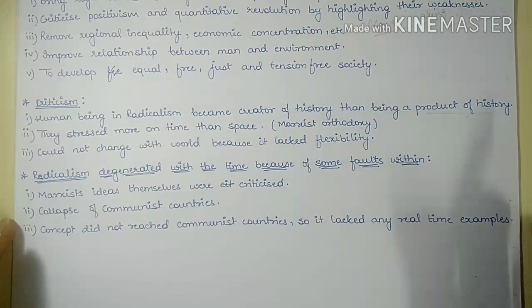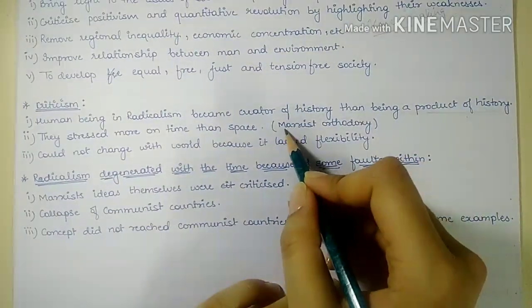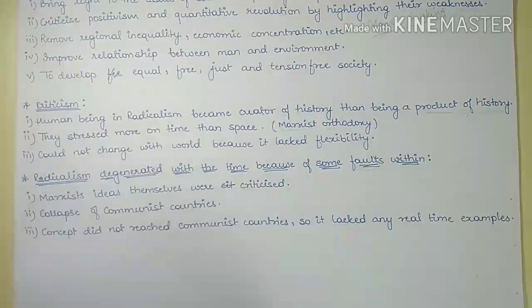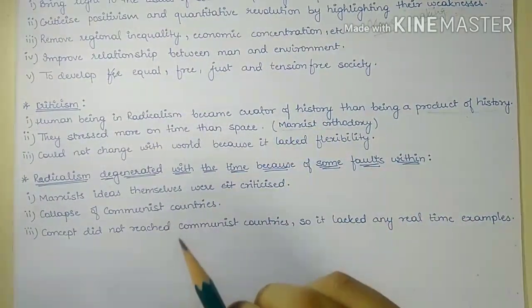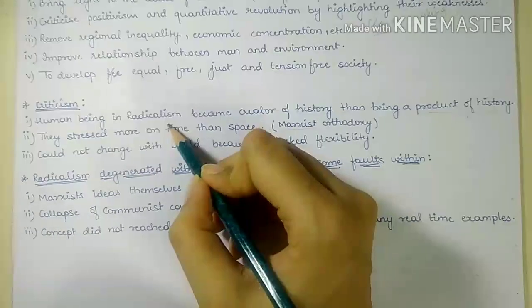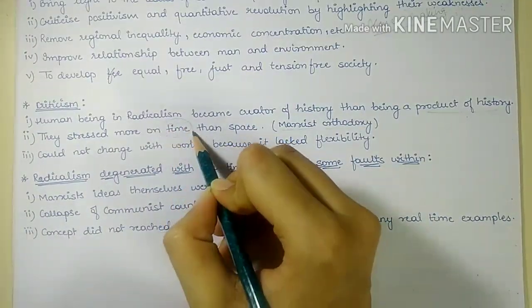next is, because of Marxist orthodoxy, or because they overly emphasized this Marxist concept, they stressed the concept of time over space.